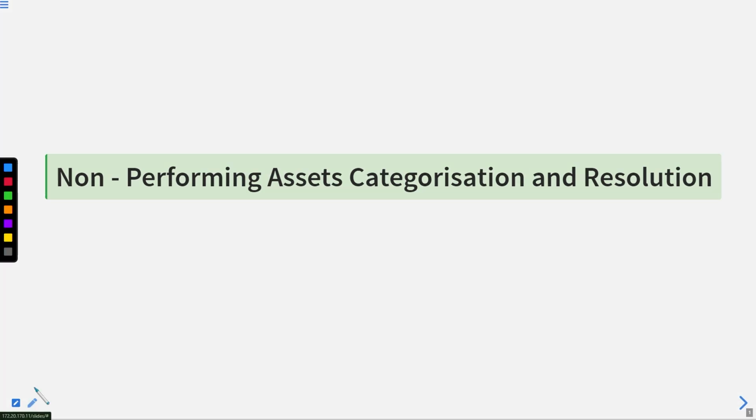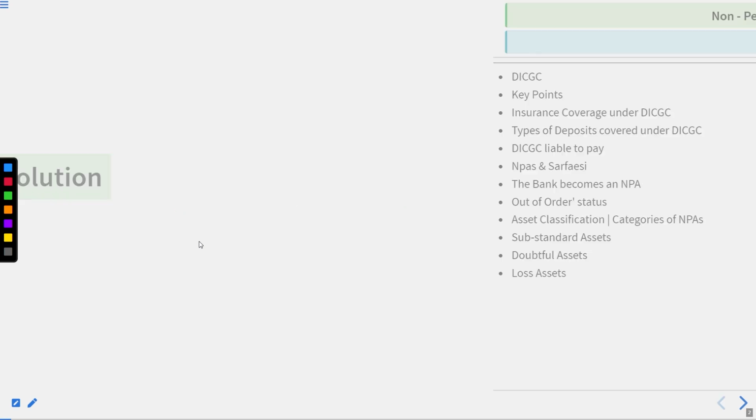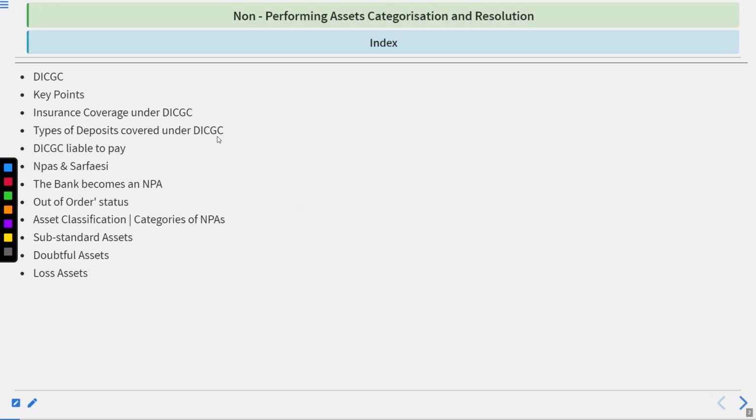So students, as you can see here, in this lecture we are going to start the discussion over non-performing assets, their categorization and their resolution. This is going to be the topic of discussion for this particular lecture. In this lecture we are going to cover these aspects: the DICGC, the key points of it,